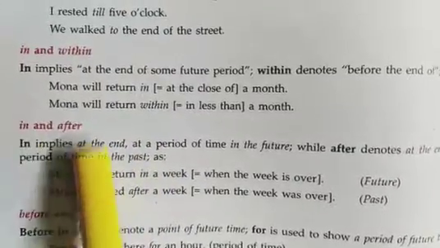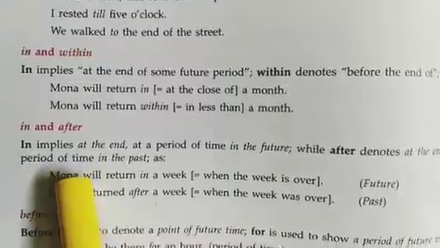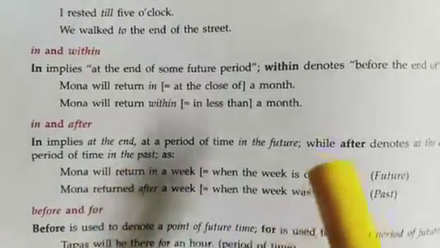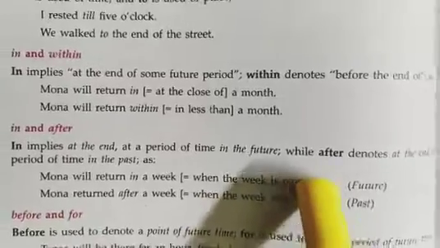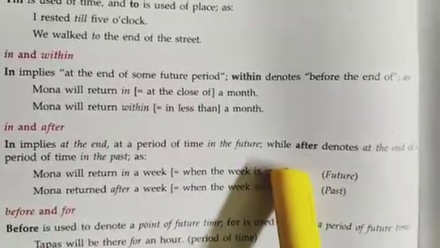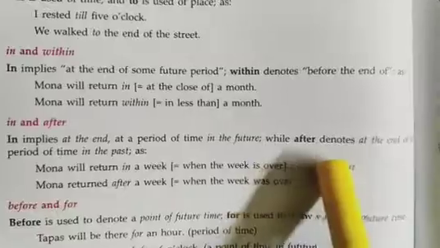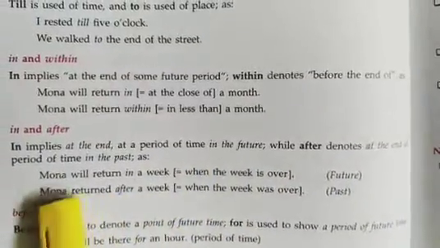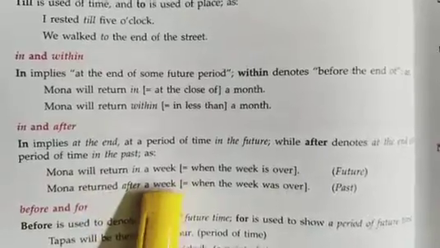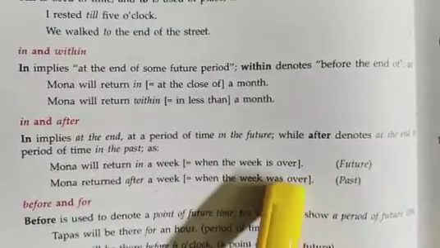It is in and after. In implies at the end of a period of time in the future, while after denotes at the end of a period of time in the past. Like: Mona will return in a week, when the week is over.